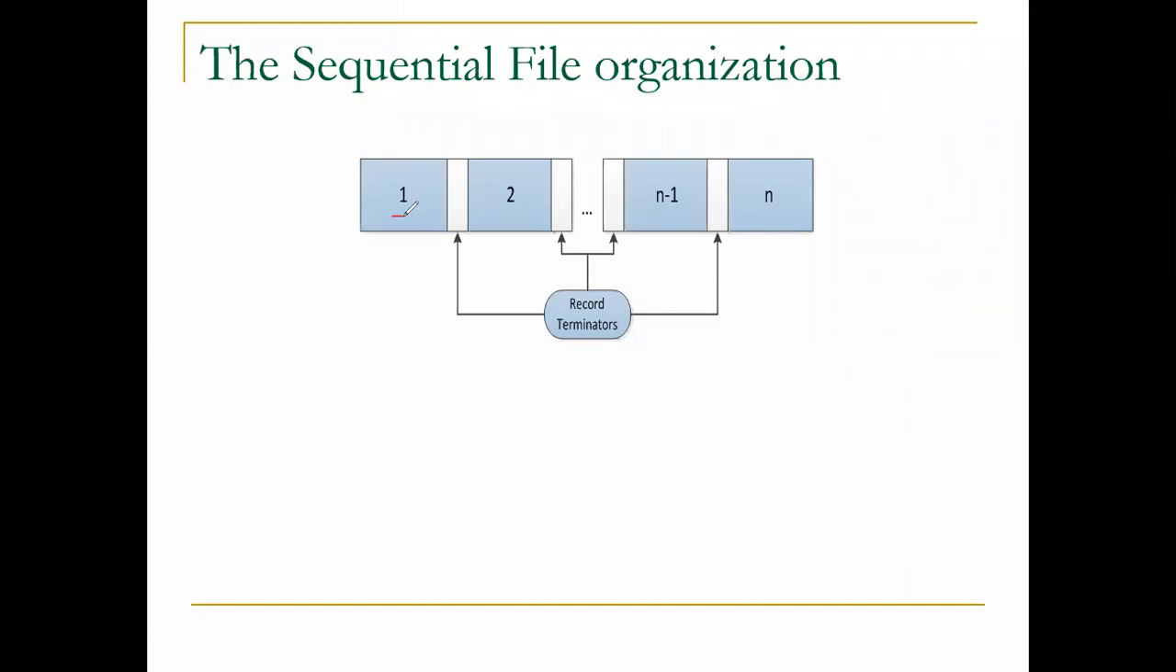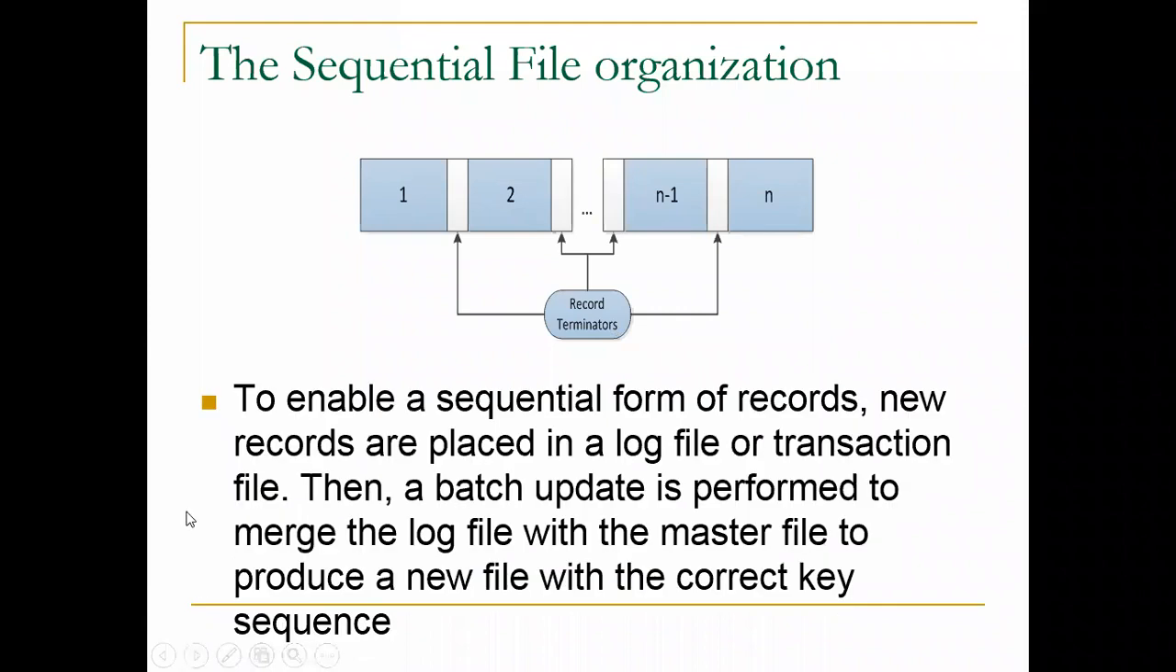That is record 1, record 2, up to record n-1. We have stored them, and the record terminators are given. Likewise, we have to manage that file. Okay. To enable a sequential form of records, new records are placed in a log file. Here there will be a very important part. The new records are placed in a log file or transaction file.